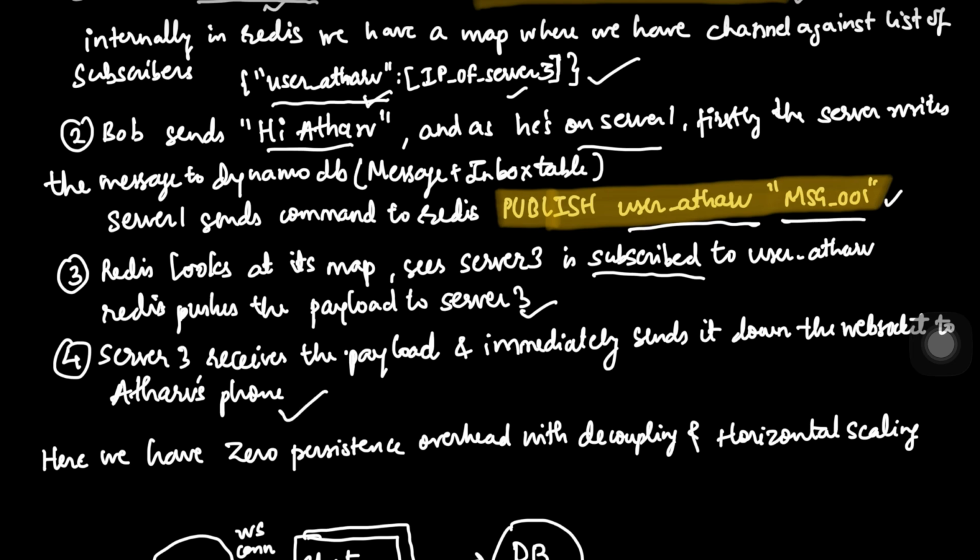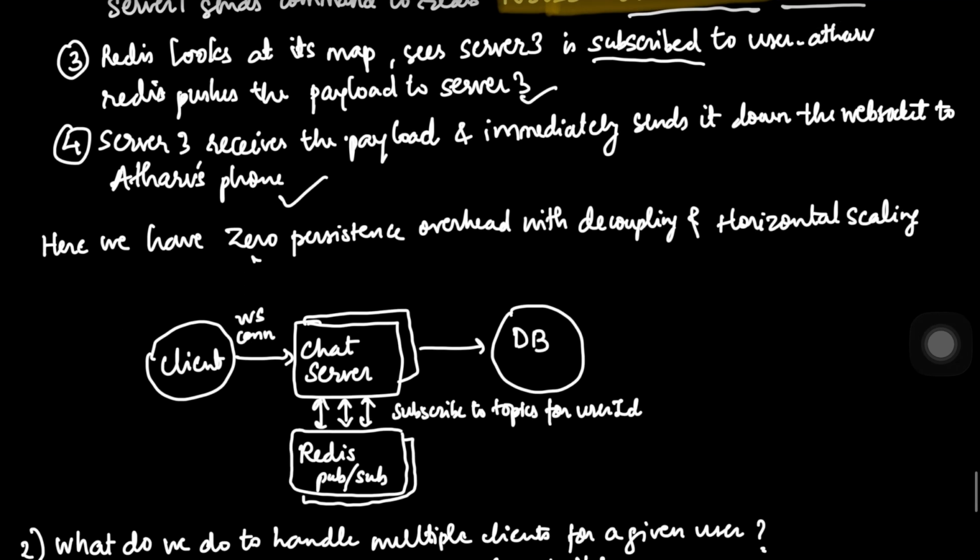So this is what the overall approach via Redis PubSub is. Here we have zero persistence overhead, with decoupling and horizontal scaling as well. And this is how our whole high level diagram of our system would look like, where we would have Redis PubSub, which will be used for all message sharing, chat servers where users are connected via WebSocket connection, and we have a DB where we'll be storing everything.